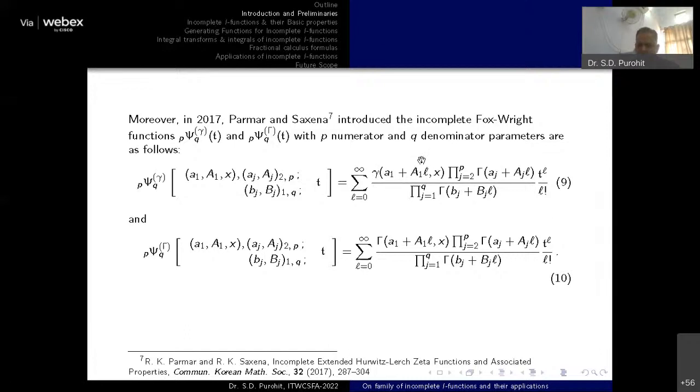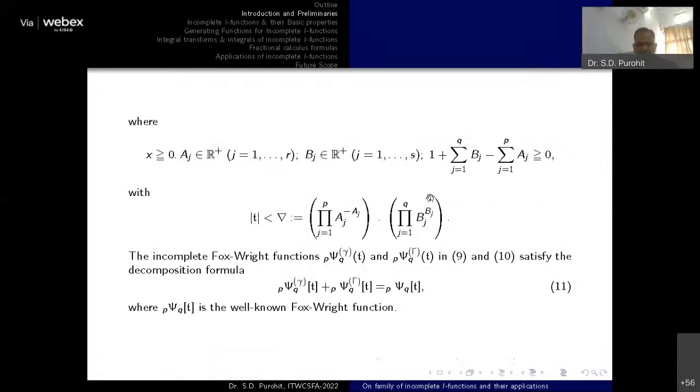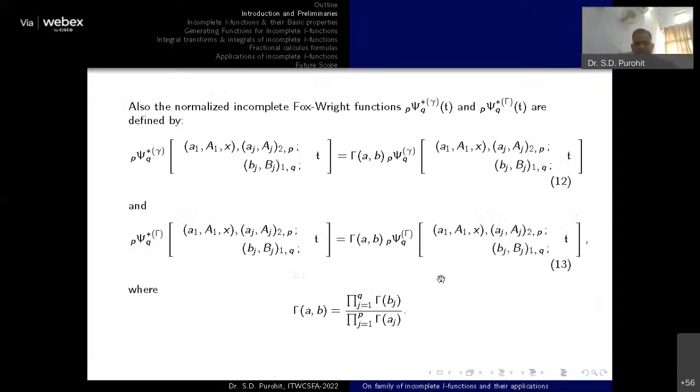The change is very small, but the application part is very strong. Again, there are some convergence conditions available with the Wright function. They are also given in those papers, and obviously those two functions must follow this particular decomposition formula.